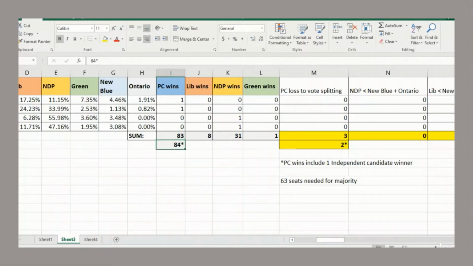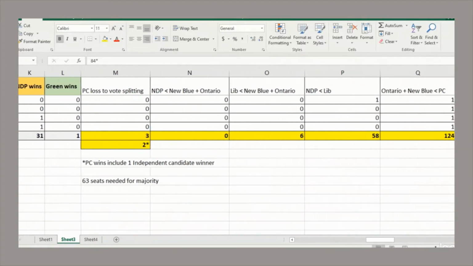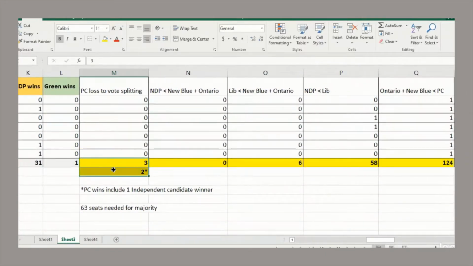So moving on to the questions asked and the answers. First off, did the Conservative Party, and I'll use conservative and progressive conservative interchangeably here, lose any seats as a result of vote splitting? What that means is, are there any ridings where the Conservatives lost, but had those who voted for other right-wing parties voted for the Conservatives, then the Conservatives would have won? And turns out, yes, there are 3 electoral districts or ridings where that happened.